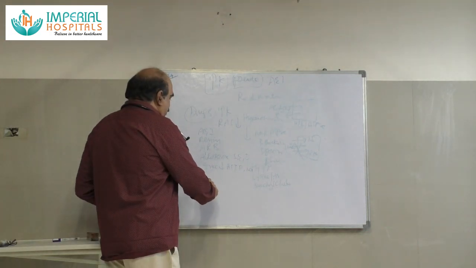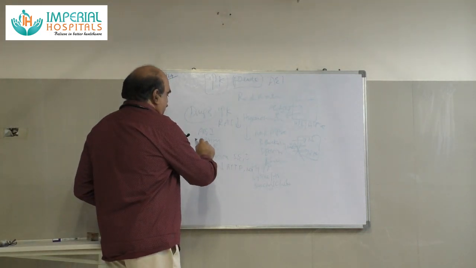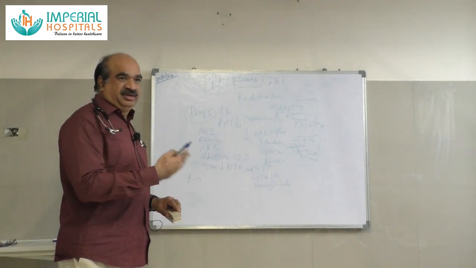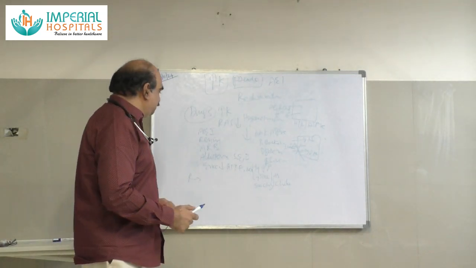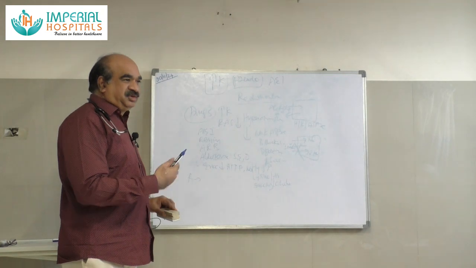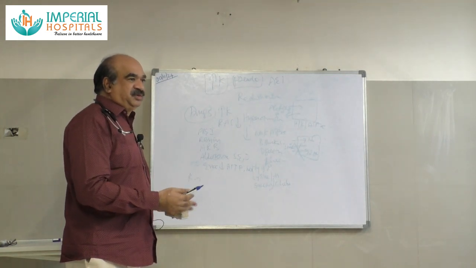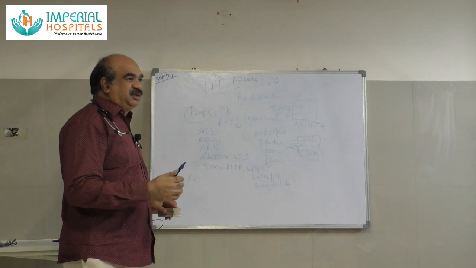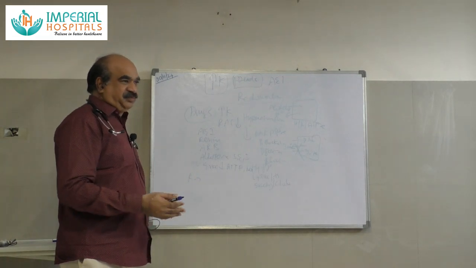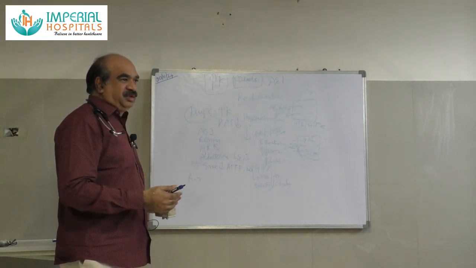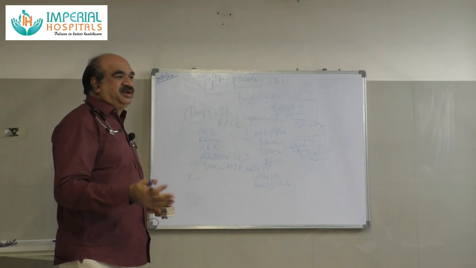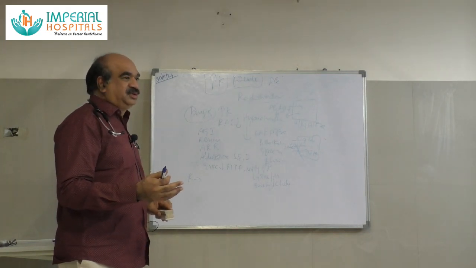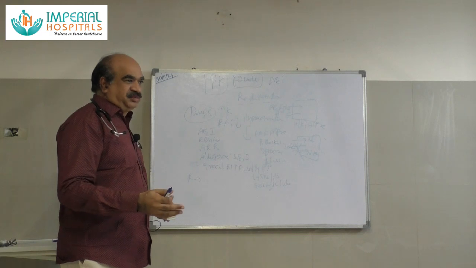So from juxtaglomerular cells, renin is released. There is hypovolemia. From juxtaglomerular cells, renin is released. That renin causes conversion of angiotensinogen to angiotensin 1. Angiotensinogen is produced in the liver. From angiotensin 1 to angiotensin 2, that is by angiotensin converting enzyme, which is produced in the lungs. Angiotensin 2 acts on the adrenal cortex, the zona glomerulosa, and releases aldosterone.